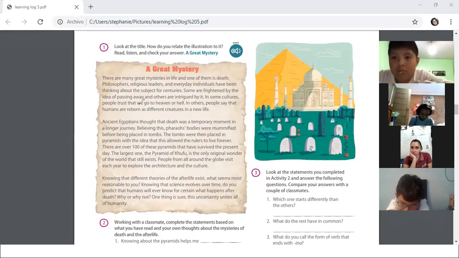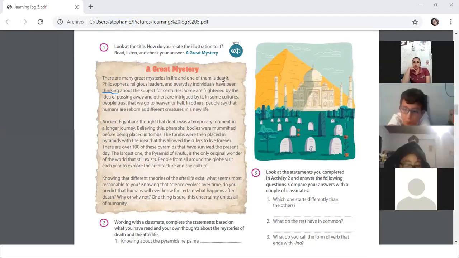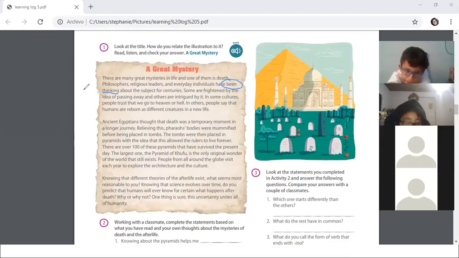Where is the preposition? If you have thinking here, where is the preposition? Of. Is being a preposition? No. About. Of. Being is a verb, in past participle. Of. Object. Exactly. So thinking is an object, because being is not a preposition, and because thinking is not at the beginning. Thinking is an object. Yes.